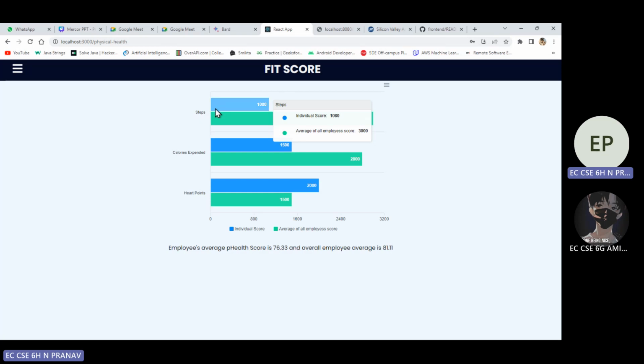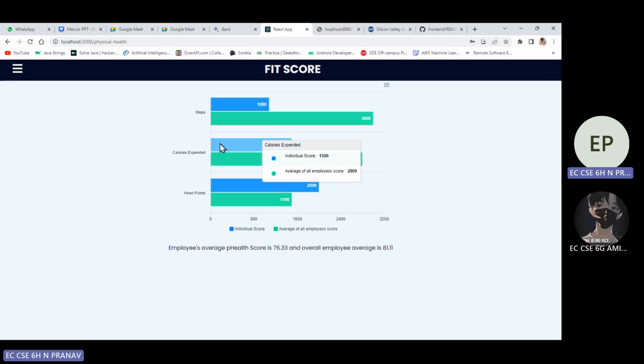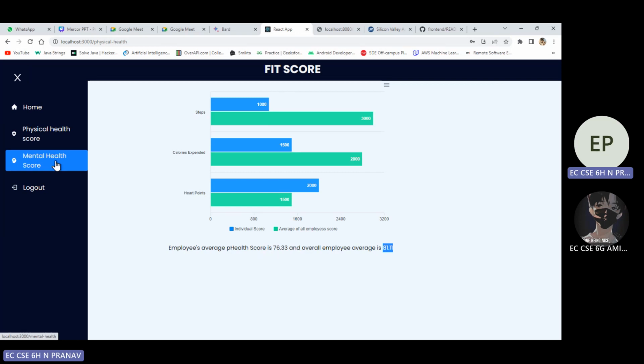So the individual score is based on an average of 1080 steps, and the average employee steps is about 3000, along with calories expended. Based on these details, I scaled it to 100, and as you can see, his score is 76.33, and the overall average employee score is 81.11. So he's doing pretty badly compared to all other employees. We can also compare how this is affecting his project performance.